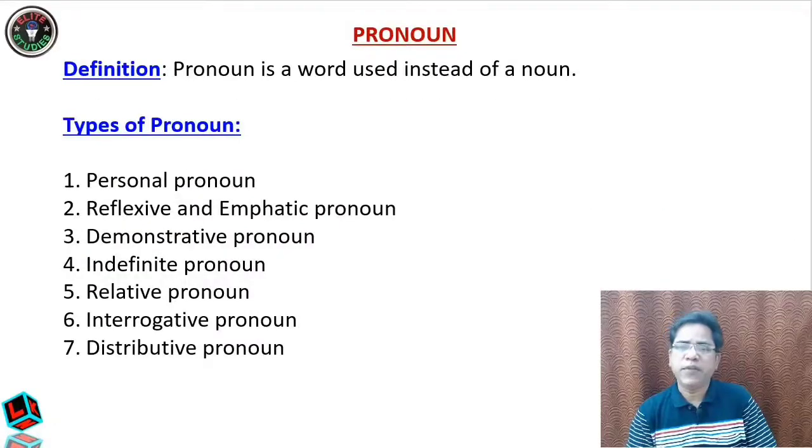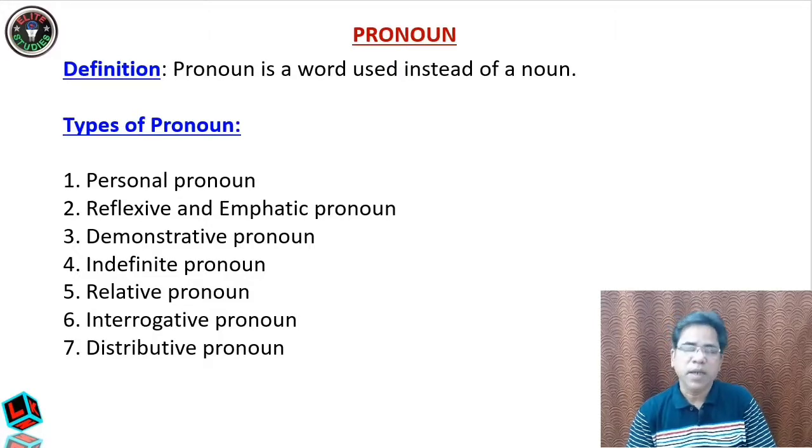Now let us know the different types of pronoun. There are 7 different types of pronoun. The first and the most important classification is the personal pronoun. Then next come the reflexive and emphatic pronoun, demonstrative pronoun, indefinite pronoun, relative pronoun, interrogative pronoun and distributive pronoun. In this class, we will first go to personal pronoun, which is the most important one.